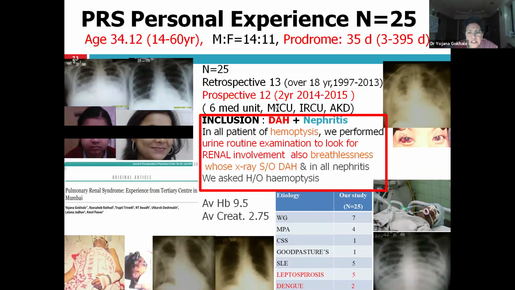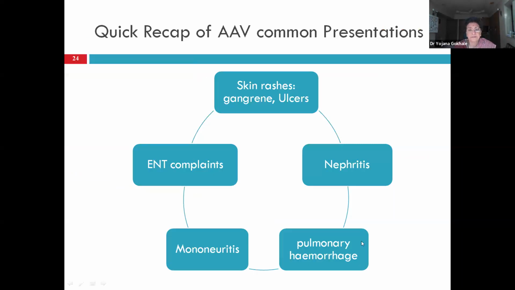So every patient of hemoptysis, you look for RBCs in the urine. Every patient with this sort of X-ray, that is bilateral alveolar shadows, you look for RBCs in the urine. And every patient of nephritis, you ask for history of hemoptysis. With these inclusion criteria, within the next 2 years, the resident could get 12 more patients of pulmonary renal syndrome. Of course, some of them were infection related, but the non-infection related out of 25 were 18, and 12 of them were ANCA positive vasculitis.